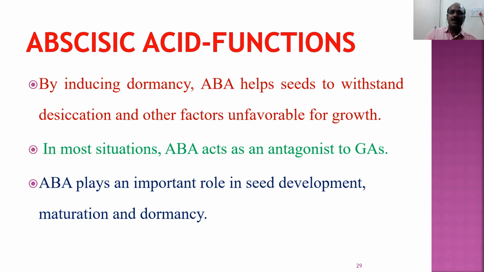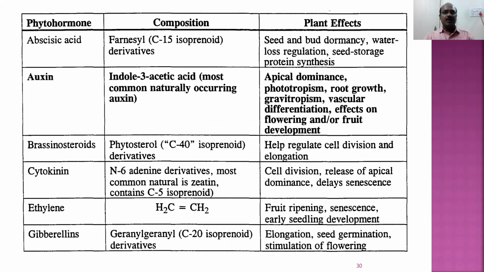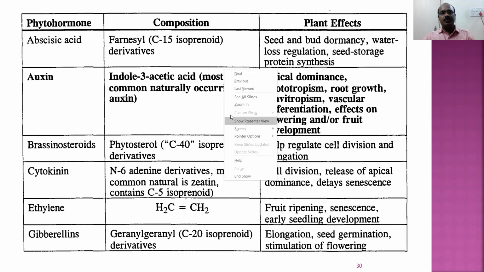It helps the seeds to withstand desiccation and other factors which are unfavorable for growth. Abscisic acid is an antagonist to gibberellic acid. So whatever the functions gibberellin performs, that is prevented by abscisic acid. Abscisic acid plays an important role in seed development, maturation, and dormancy.